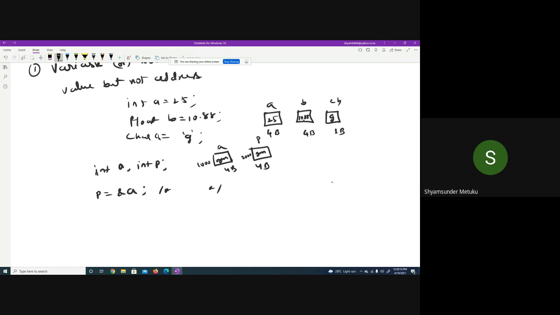Is it possible to update this garbage value by 1000? Is it possible or not? You tell me.